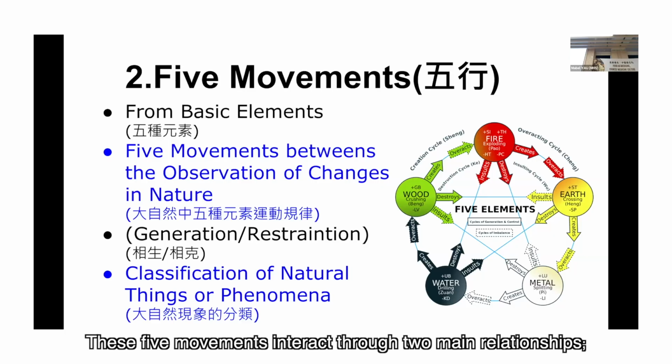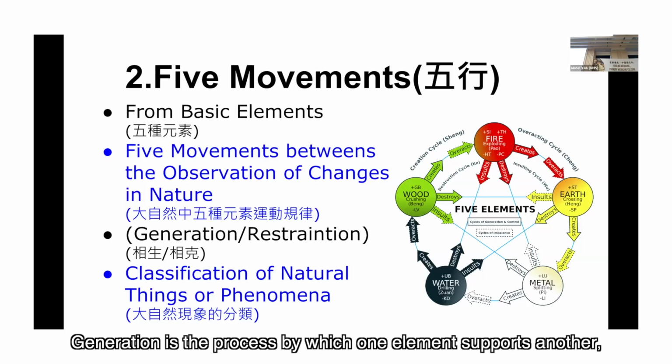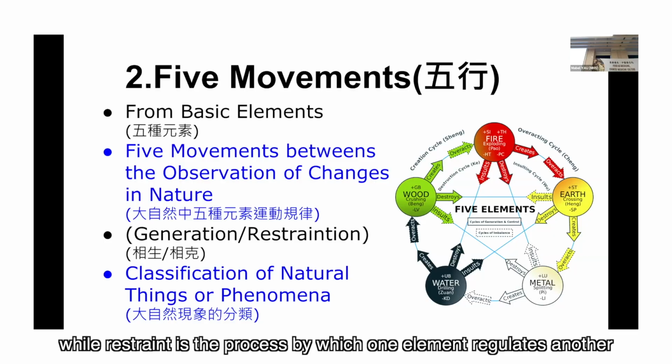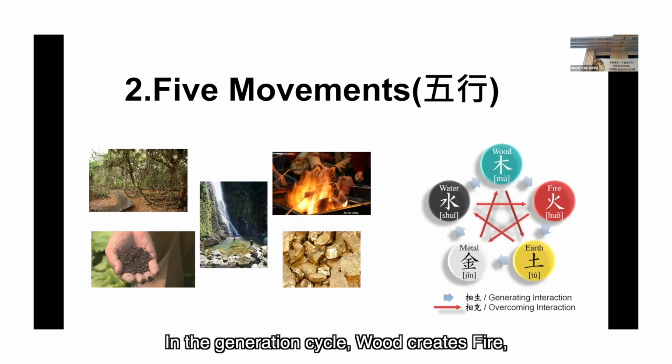These 5 movements interact through 2 main relationships: generation and restraint. Generation is the process by which one element supports another, while restraint is the process by which one element regulates another to maintain balance. In the generation cycle, wood creates fire, fire creates earth, earth creates metal, metal creates water, and water creates wood.